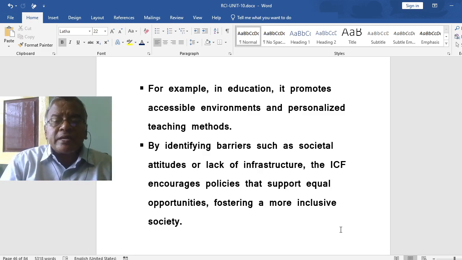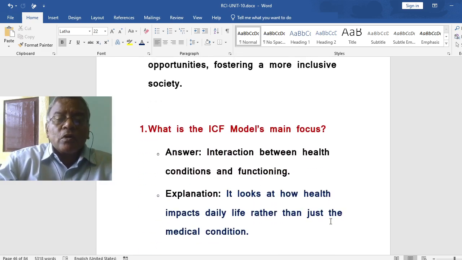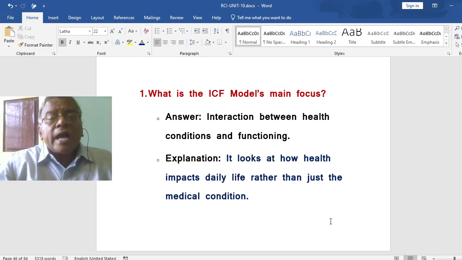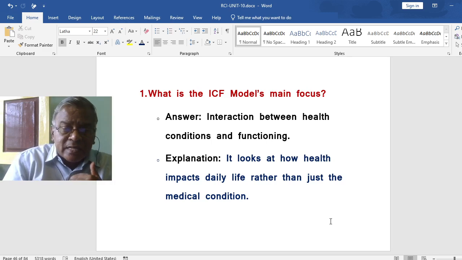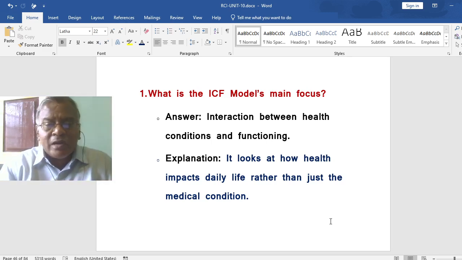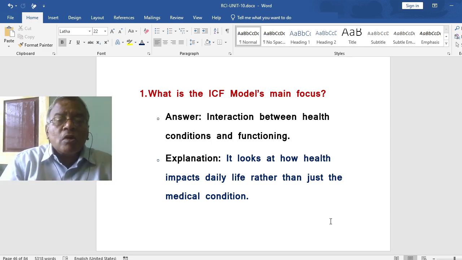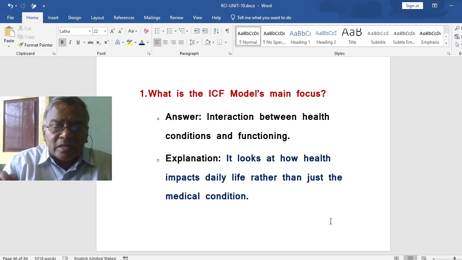By identifying barriers such as societal attitudes or lack of infrastructure, the ICF encourages policies that support equal opportunities and foster a more inclusive society. What is the ICF model's main focus? The main focus is the interaction between health conditions and the functioning of the individual in day-to-day life. It looks at how health impacts daily life rather than just a medical condition.